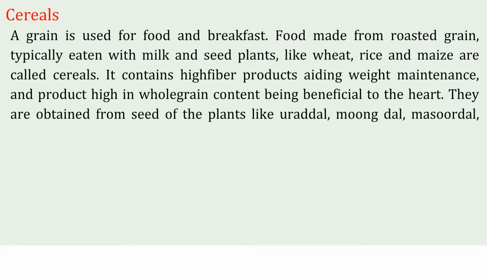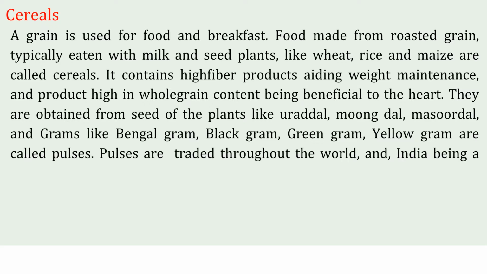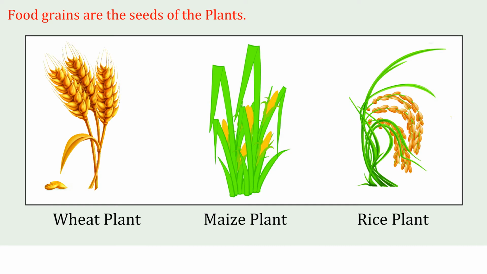Seeds of plants like urad dal, moong dal, masoor dal, and grams like Bengal gram, black gram, green gram, yellow gram are called pulses. Pulses are traded throughout the world, with India being a major player in the global market. Food grains are the seeds of the plants: wheat plant, maize plant, rice plant.